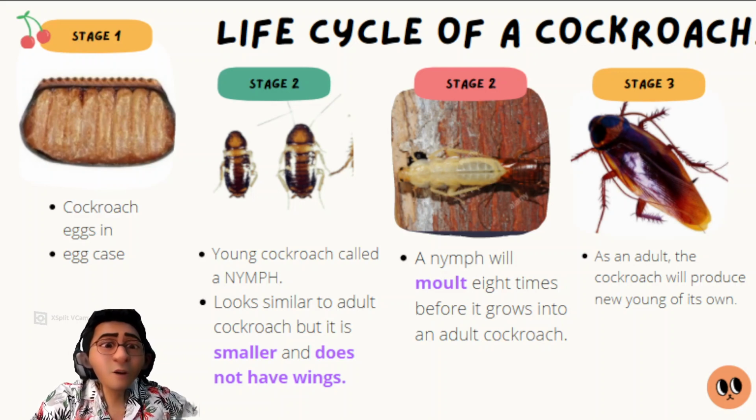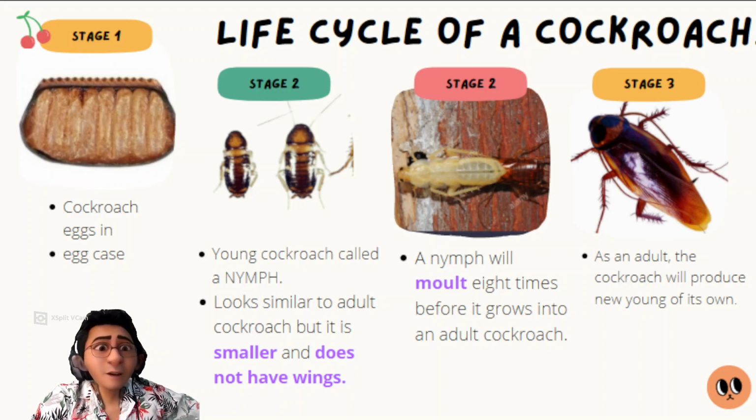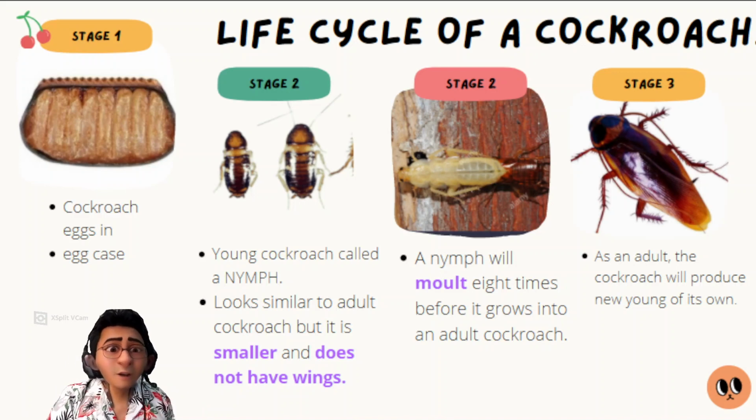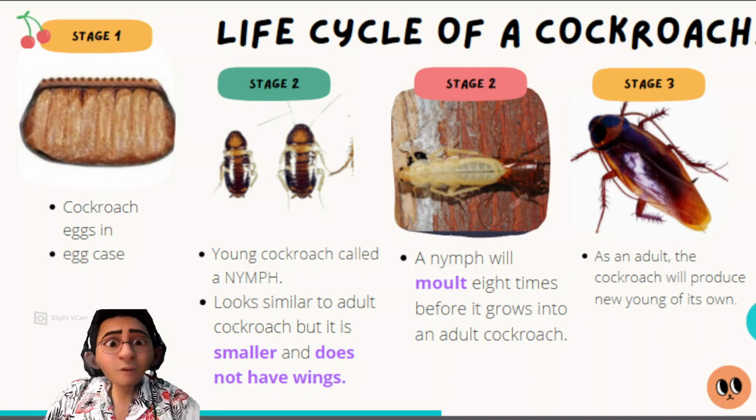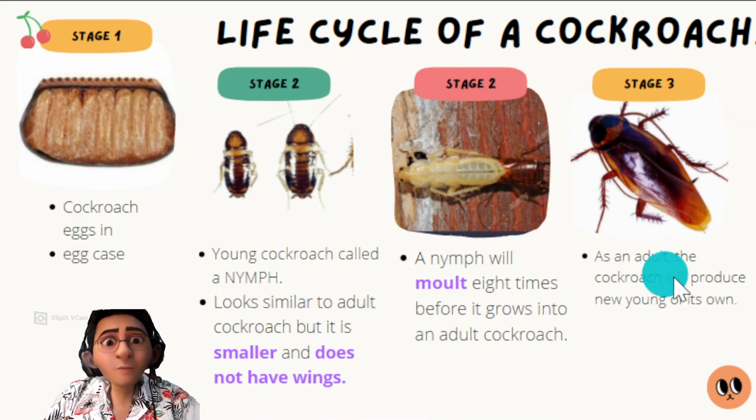A cockroach will grow bigger and bigger, but the skin cannot grow together, so it sheds its skin, hard skin. Dia tanggalkan kulitnya sebab ia keras. Here for cockroach, a nymph will molt 8 times before it grows into an adult cockroach. And then stage 4, as an adult, the cockroach will produce new young of its own.